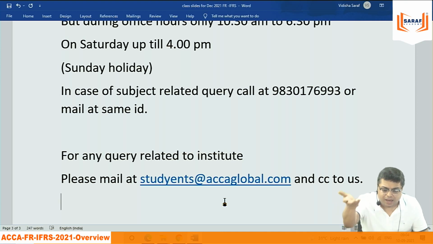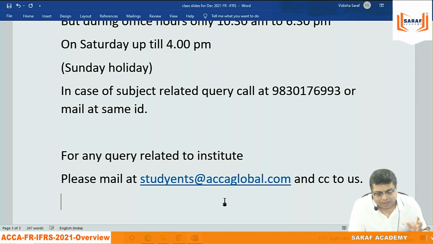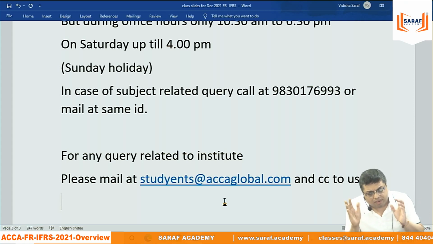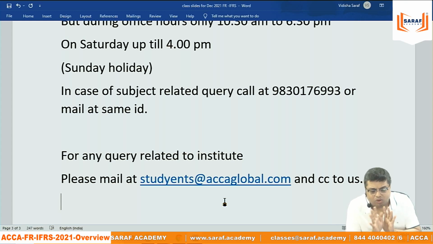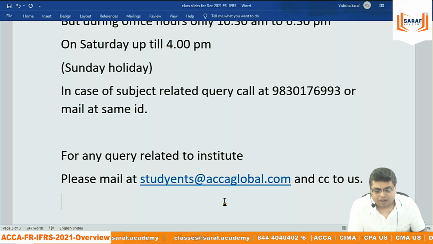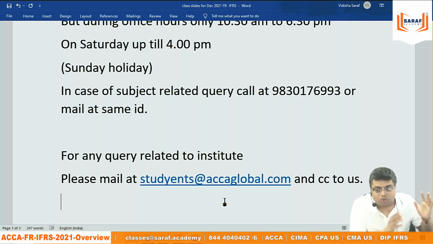CIMA student need to mail at CIMA Institute for any query which is related with the institute. You can make a CC to me, because always we are connected with the institute on regular basis. If there is somewhere our help is required, we will be helping you automatically. Don't worry. But you need to communicate with the institute directly. We cannot do the things which the institute can do.